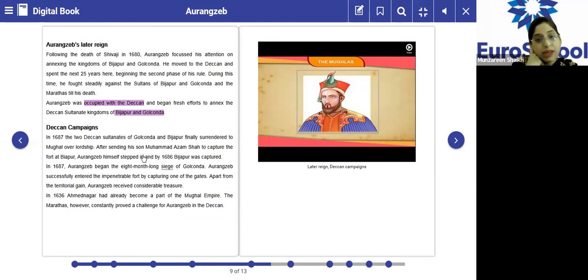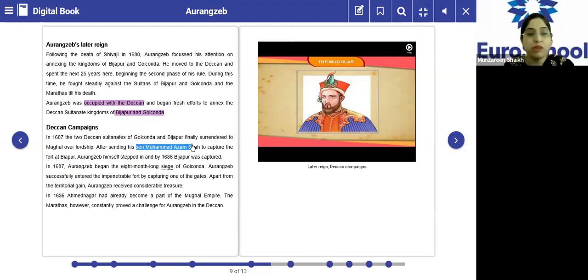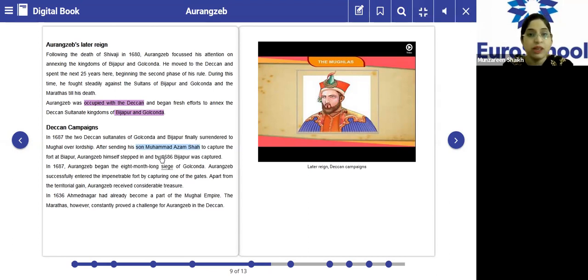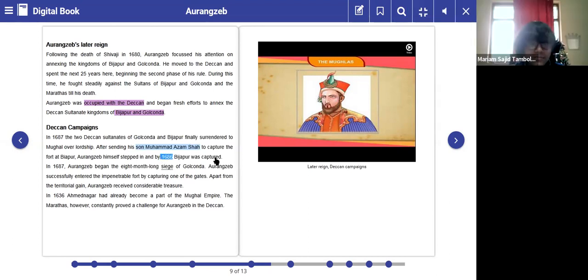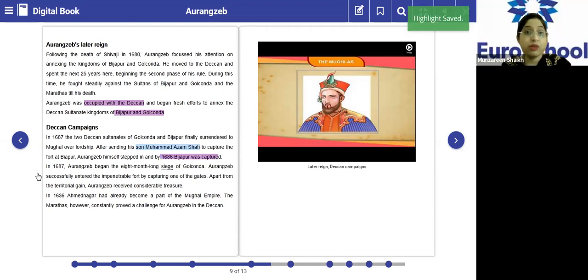Please underline this. Muhammad Azam Shah. What did Aurangzeb do? He sent his son Muhammad Azam Shah to capture Bijapur. He also stepped into it, and finally Bijapur was captured. In which year? 1686. So his first goal was achieved, because he wanted to capture Bijapur and Golconda. Now you can see he captured Bijapur. Let's see what happens further. His next aim was Golconda.